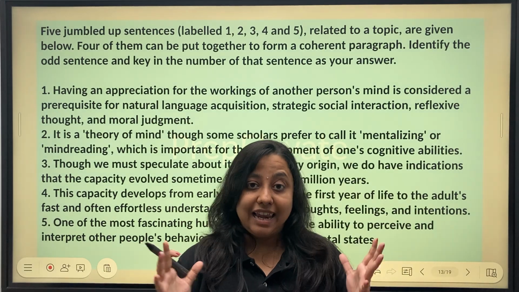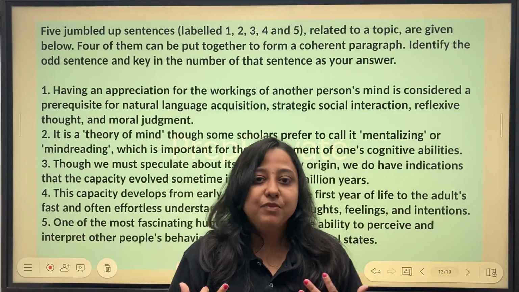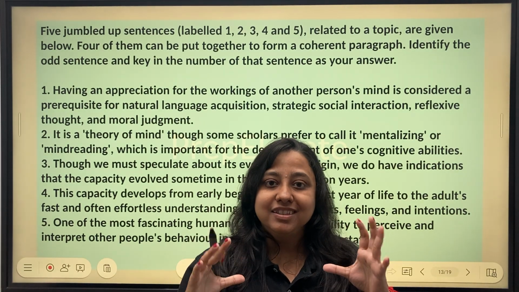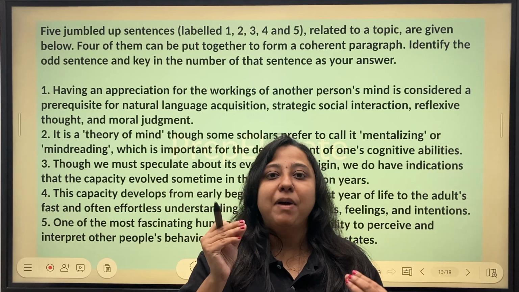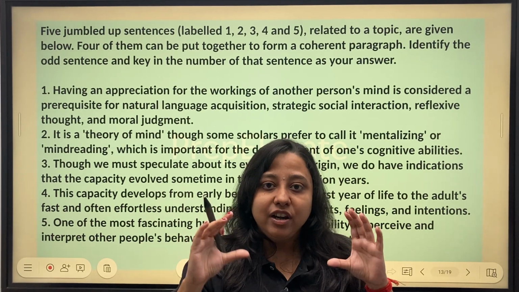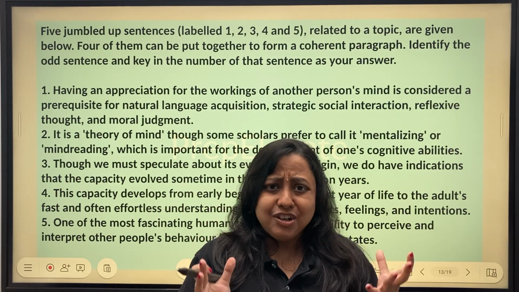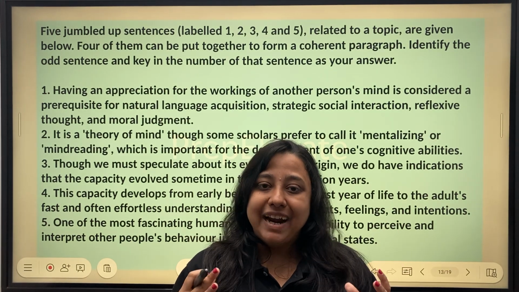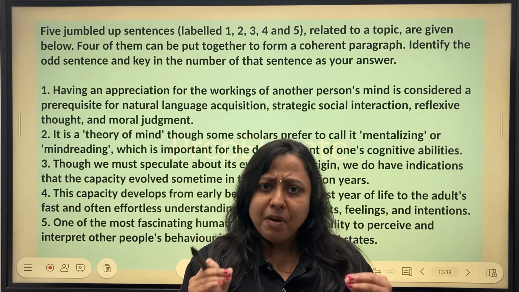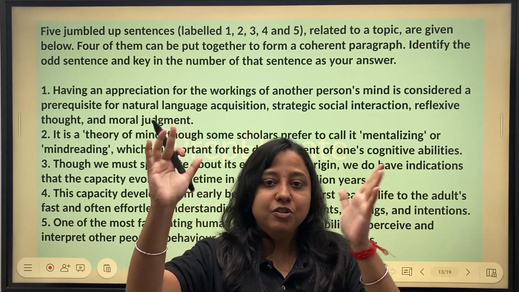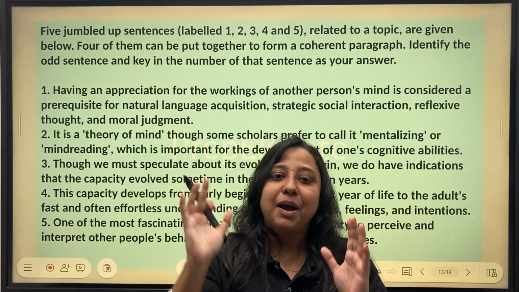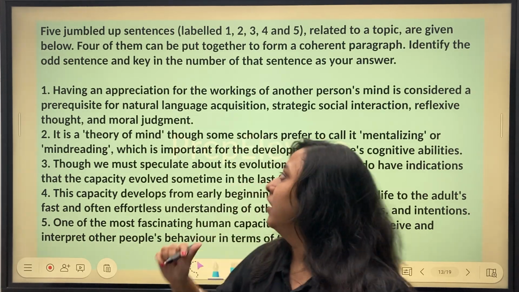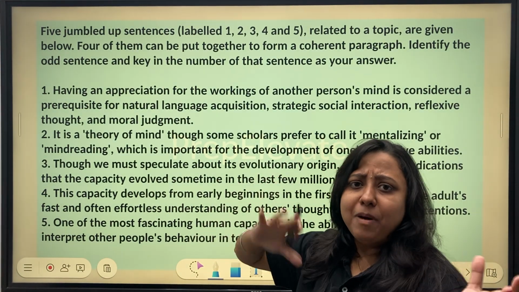Okay, before I discuss this, I'll have to mention something. A lot of people develop this habit wherein before they point out the odd sentence, they try to arrange the other sentences in a sequence, which is very similar to what we do in parajumbles. So we try to find the connections between sentences. While that is a good method, it may not be applicable for all questions, and sometimes might make your attempt lengthy. So remember, even if you do not know the perfect sequence, like you should in parajumbles, it is absolutely all right as long as you are able to spot the odd sentence. Perfect? Right.